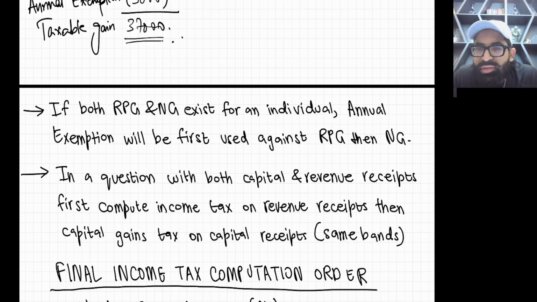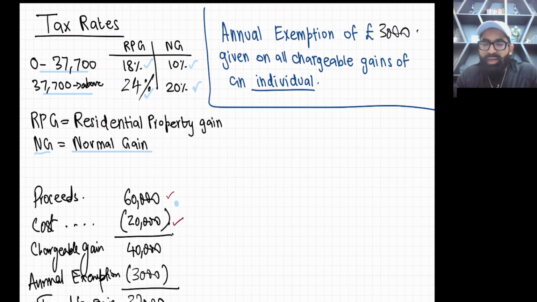Annual exemption will be first used against RPG and then NG. What is the logic? Because RPG has got the highest tax rate. So if you reduce RPG, you will get more tax benefit. If you reduce your residential property gains, you will get more tax benefit. Okay, and we all need to minimize our tax.